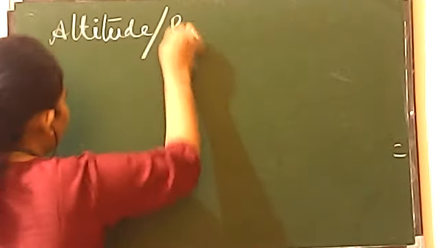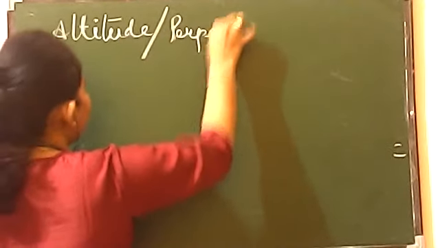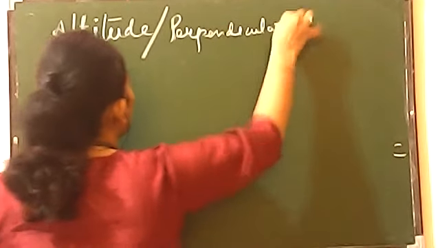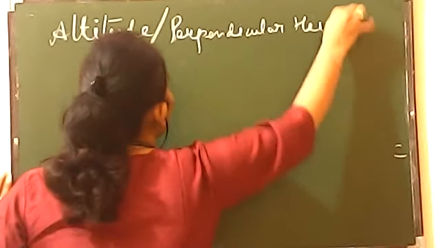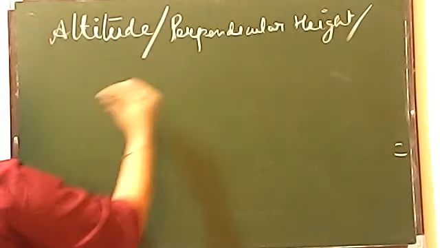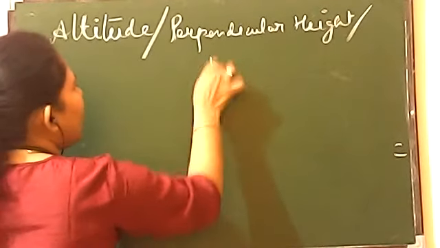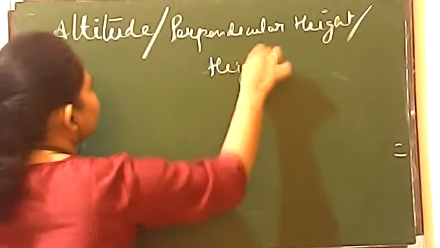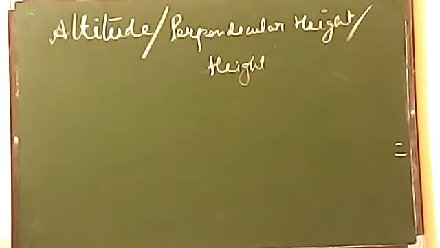First of all, I'm taking the topic altitude. Remember, altitude and median both are components of a triangle only. They are the parts of a triangle. Now, what is the difference between altitude and median? Always remember, altitude has different names. I have already told you, we call it perpendicular height also, and one more name is height of triangle.